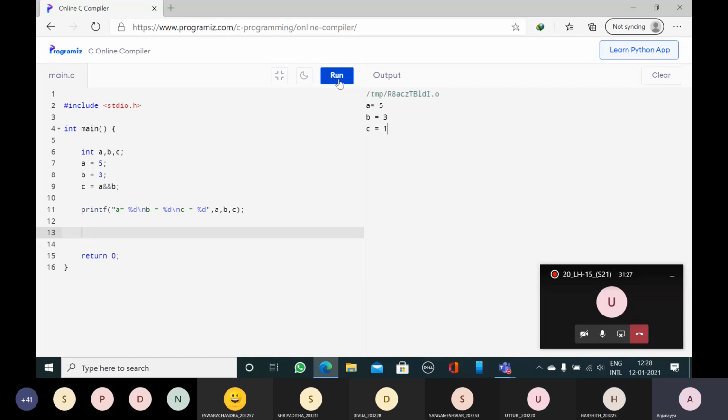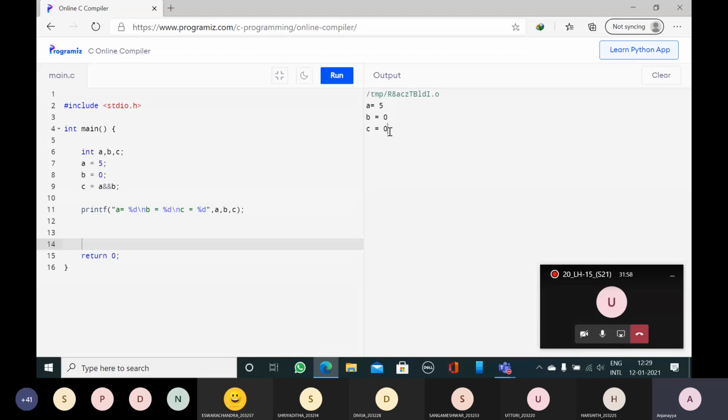Now run the program and see the output. c is equal to 1. Now I will change the b value to 0. Now 5 means true, 0 means false. True and false, what is the result? False. False means what value? 0. Yes, correct. So false means value 0.